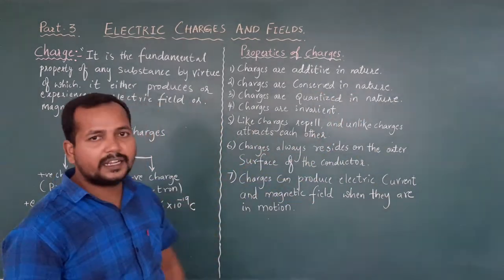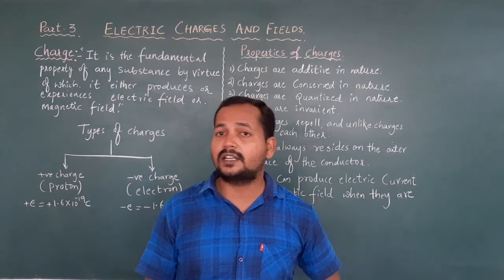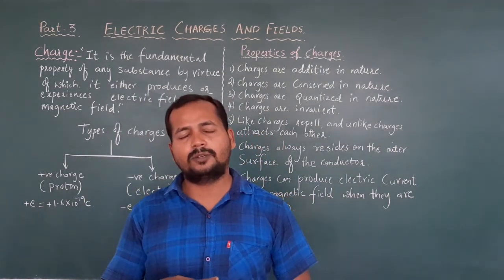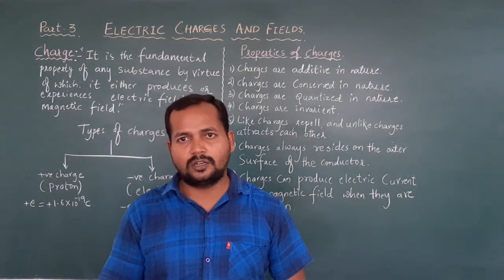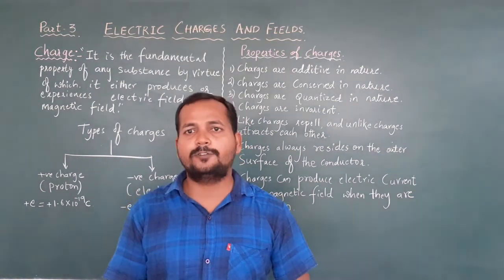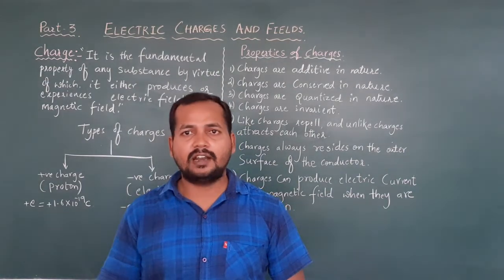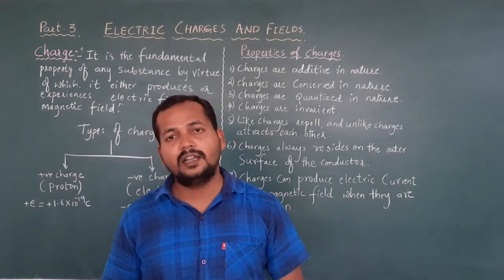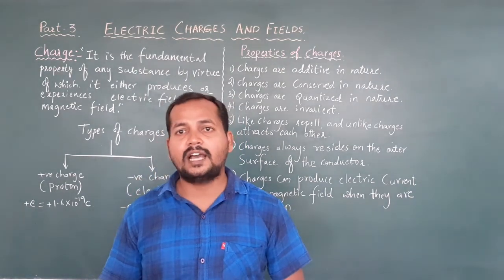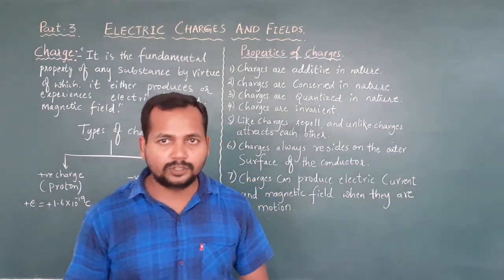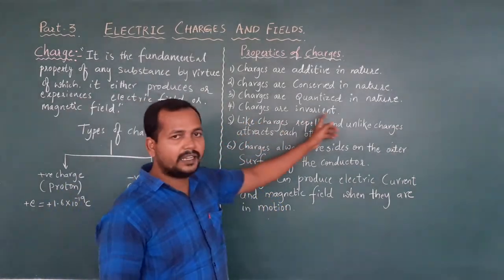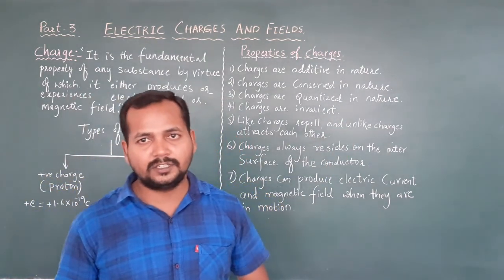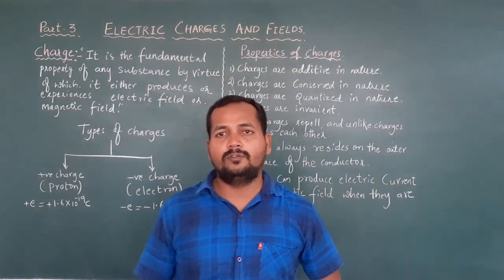Next, charges are invariant. What do you mean by charges are invariant? Nothing but the mass of the electron or proton, and the charge of an electron, charge of a proton. While they are at rest, they will have the same charge and same mass. But while they are moving, they have the same mass. Nothing but they are independent of the motion. Their charge and masses are independent of the motion. That is explained by this. Charges are invariant. Next, like charges repel each other and unlike charges attract each other. That we saw in William Gilbert's experiments.